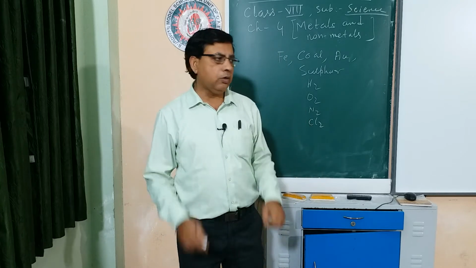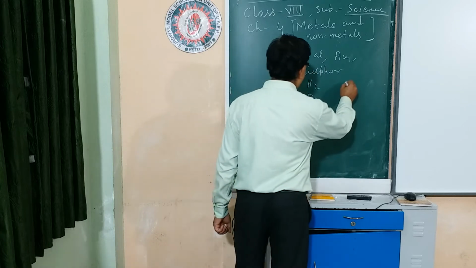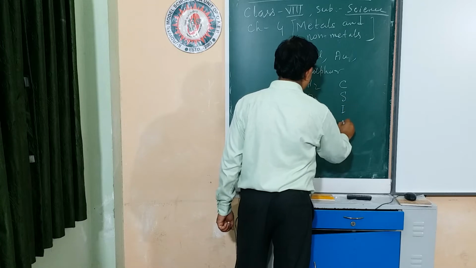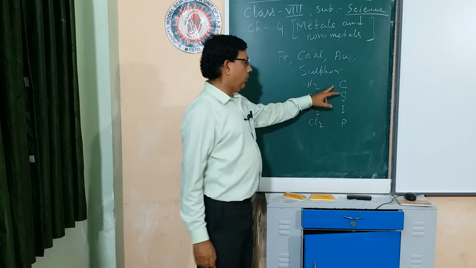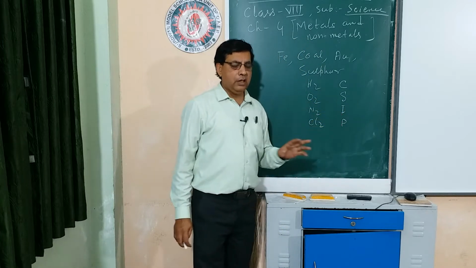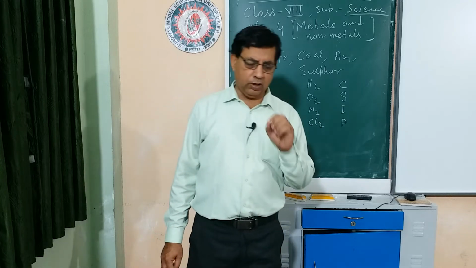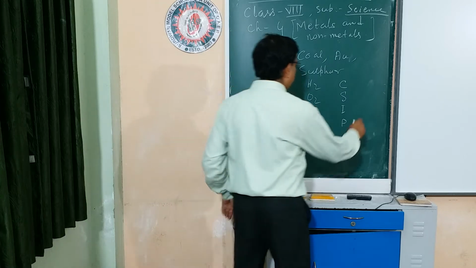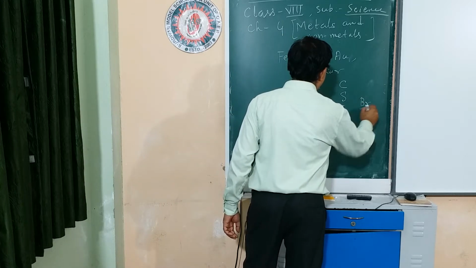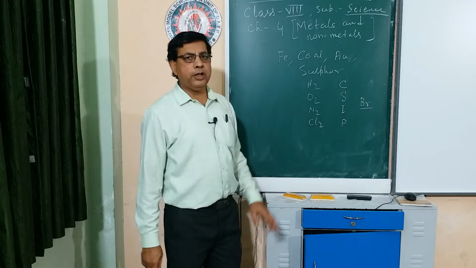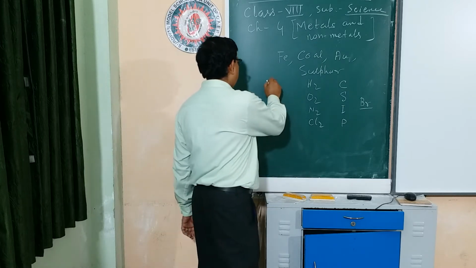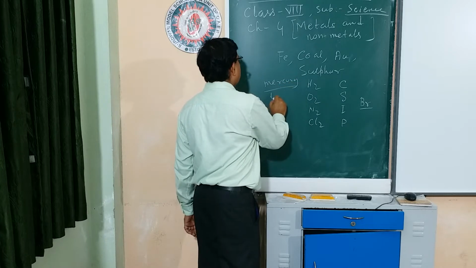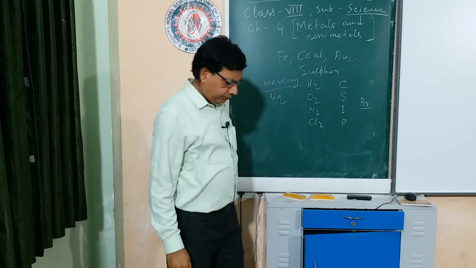What are the solid non-metals? You remember there are 4 solid non-metals: carbon, sulfur, iodine and phosphorus. These are very soft solid non-metals. All other non-metals are gases, and the only liquid non-metal is bromine. But all metals are solid except mercury. Mercury is the only metal which exists in the liquid state.